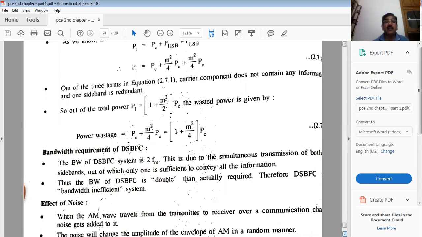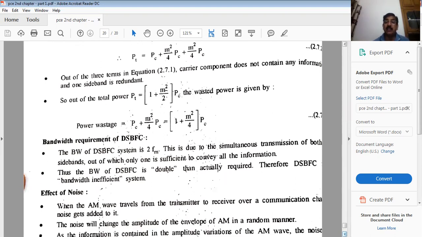As we know that only one sideband can solve the purpose, when information is contained in two sidebands, bandwidth will of course be higher. When you use only one sideband, the bandwidth will be less, and the rest of the frequency spectrum can be used for some other purpose. This way we can save the frequency and we can save the power as well.